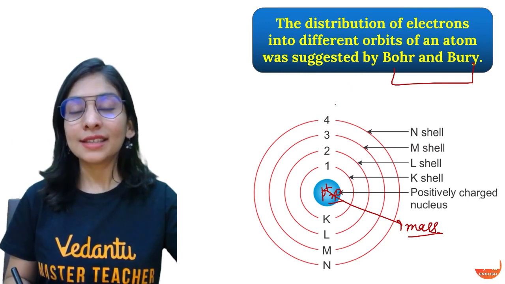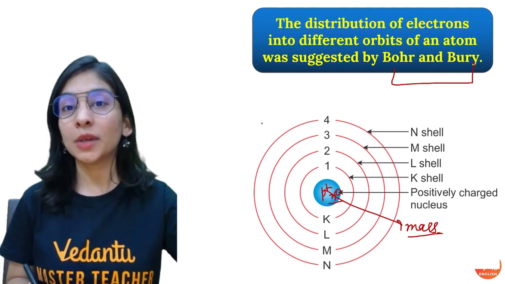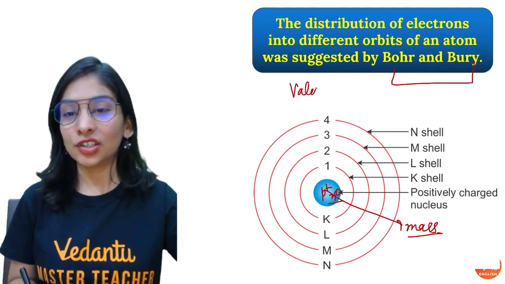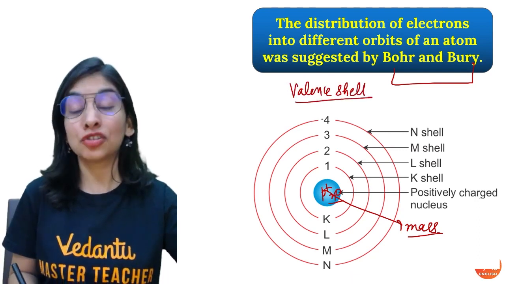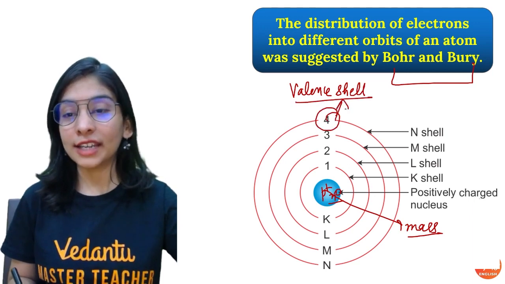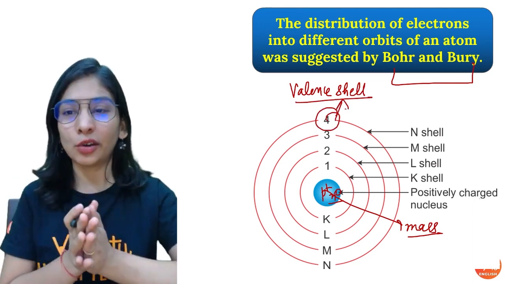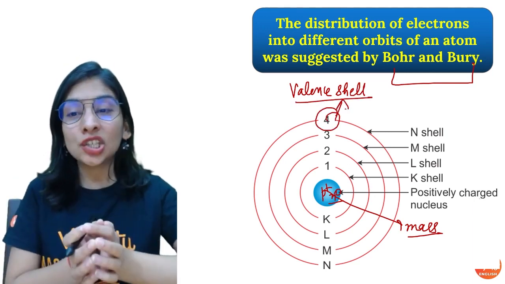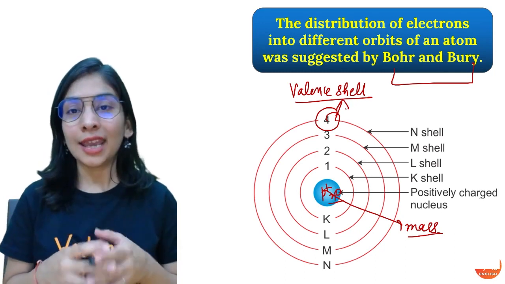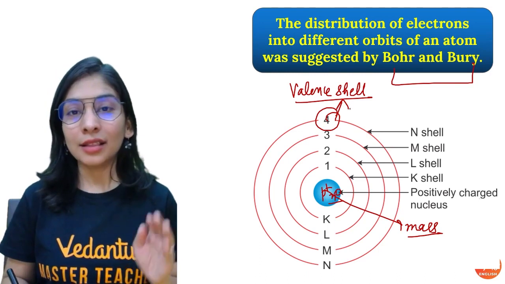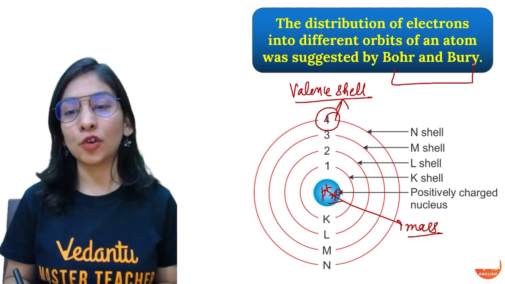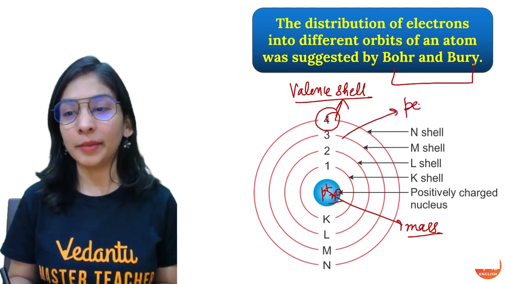Okay. And students, the last shell in which electrons will be present is called the valence shell. Do remember that, some short thing that you should know. This shell is called the valence shell. For this particular example I'm telling you, the last shell carrying electrons in a particular atom is called its valence shell. The very first shell before the valence shell is called the penultimate shell. Penultimate.